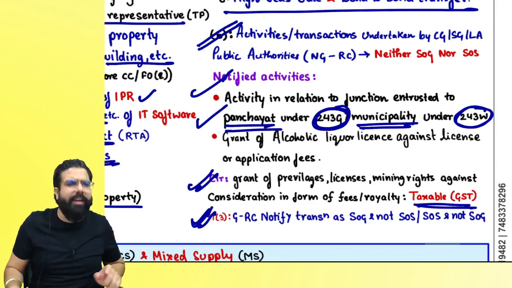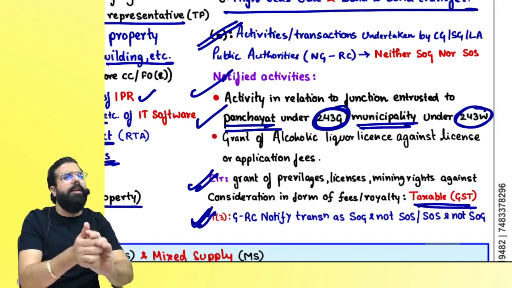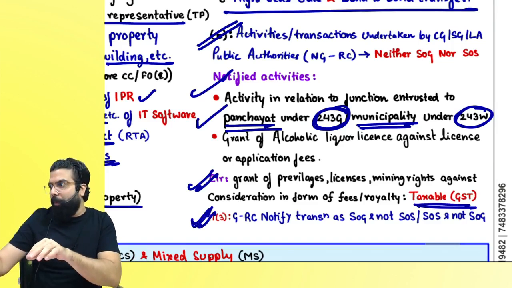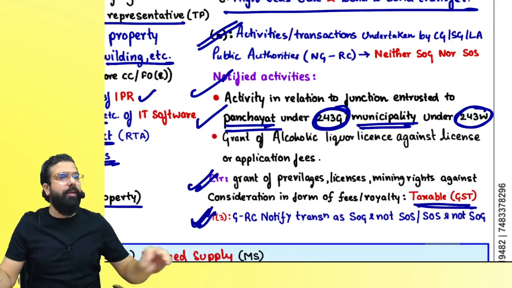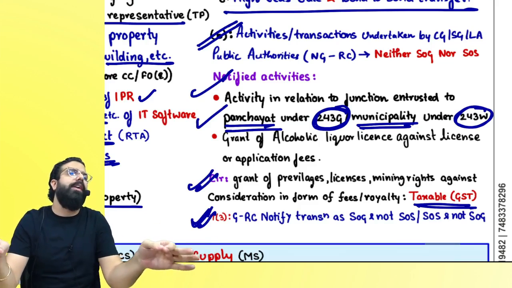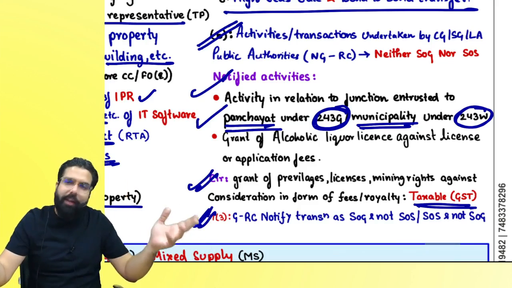Section number 7(3) is total bakwas. It goes ahead and gives the government the power to say this is supply of goods and not supply of service, or supply of service and not supply of goods. That power is there with the government. Okay, let it be there.